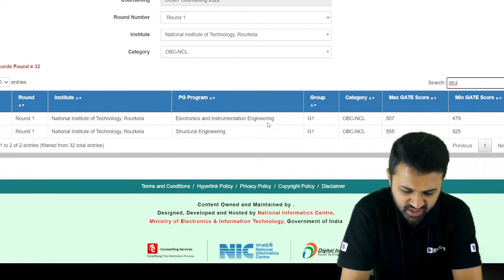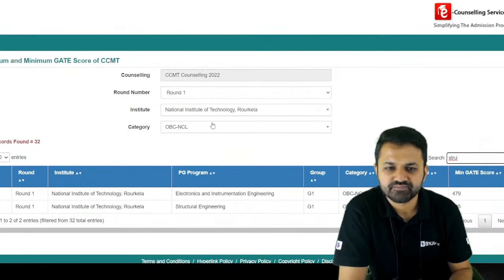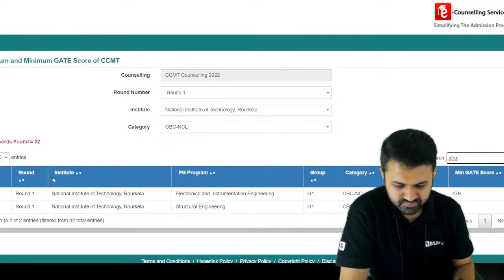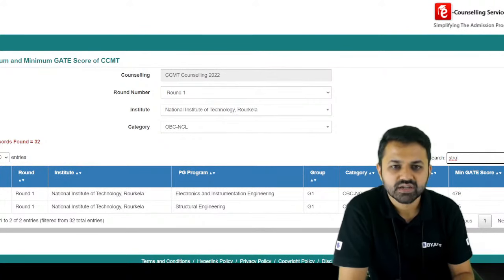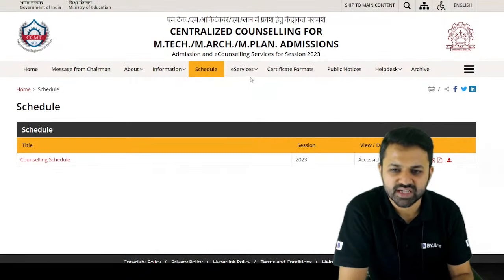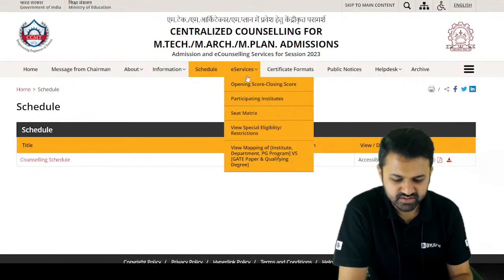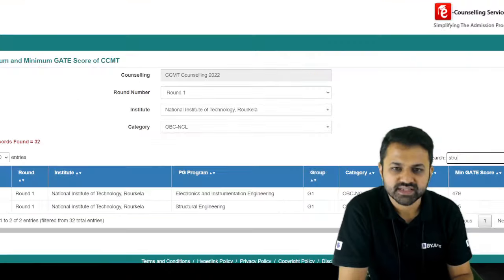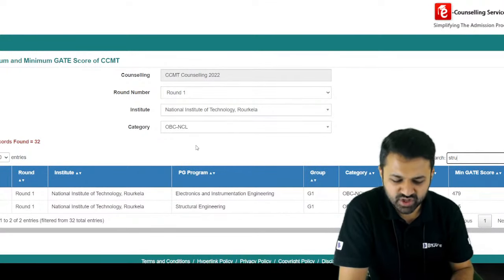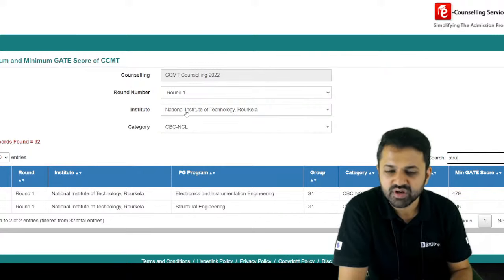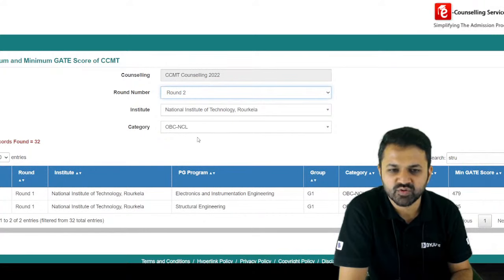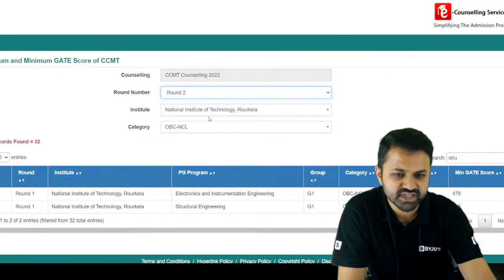Okay, Apurv, I hope you have got your answer. So guys, anything else which you want to ask? Yes, so you can go here and check for the individual NIT which you are looking for. There will be no problem for you, because I have given you one example. If you go for round 2, you will get other options.